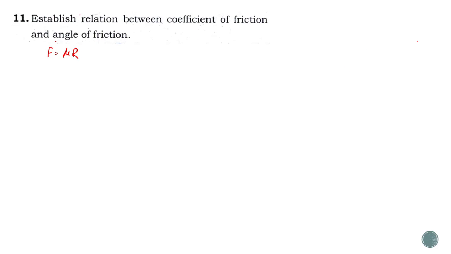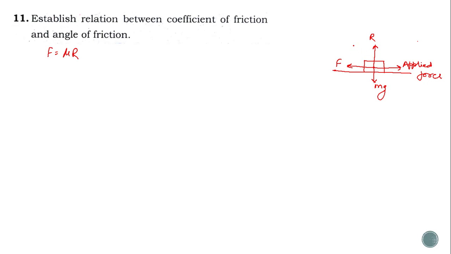We have to draw the relation with the angle of friction. First of all, let us try to understand the angle of friction. For that, let us make a diagram like this: this is a smooth horizontal surface on which a body is placed. The weight of the body is mg, acting vertically downwards, and a normal reaction R acts opposite to that. Let a force be applied on this body in this direction, and in the opposite direction the force of friction acts, since friction acts opposite to the applied force.